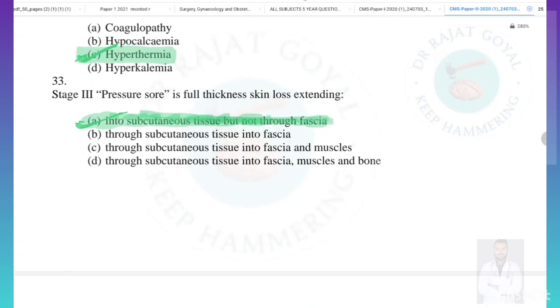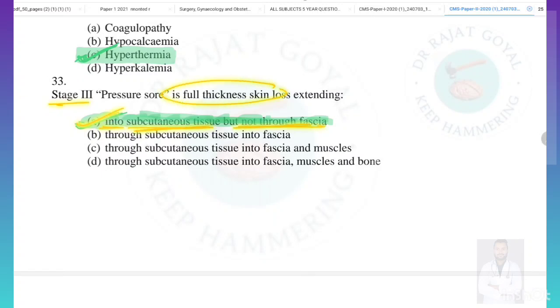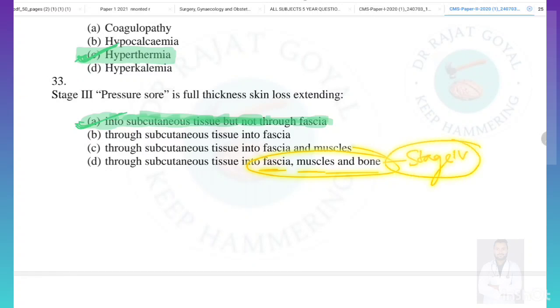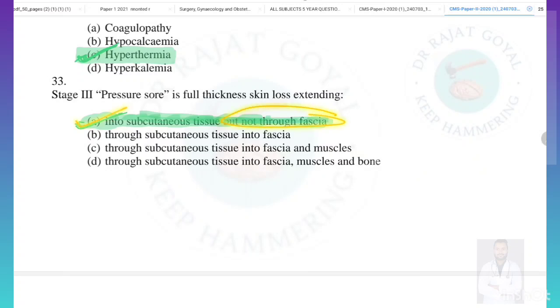In stage 3, a pressure sore is full thickness skin loss extending to... So stage 3 includes subcutaneous tissue but not through the fascia. So full thickness skin will be involved and also the subcutaneous tissue, but not the fascia. Fascia is included in stage 4, and the other underlying tissue such as the fascia, muscle and bone all will be included in stage 4, not in stage 3. So answer here will be A, which is not through the fascia.